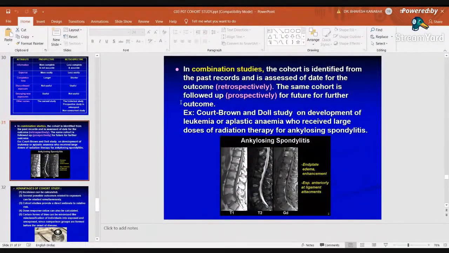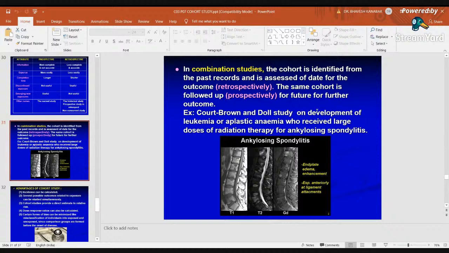And the combination of these studies. First of all, we have to start with the outcome, and looking back we have to see how many of them were exposed and non-exposed. Then again we have to follow them up. For example, a study beginning in 2021, we take people with lung cancer and those who do not have lung cancer.